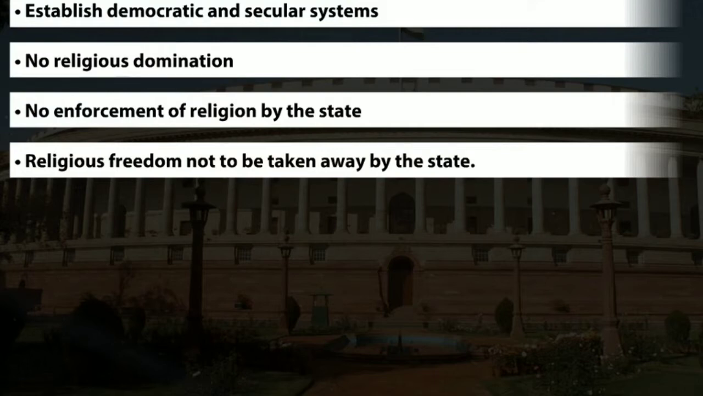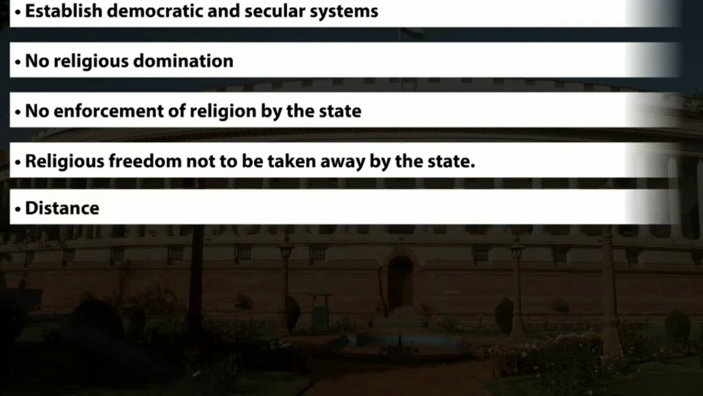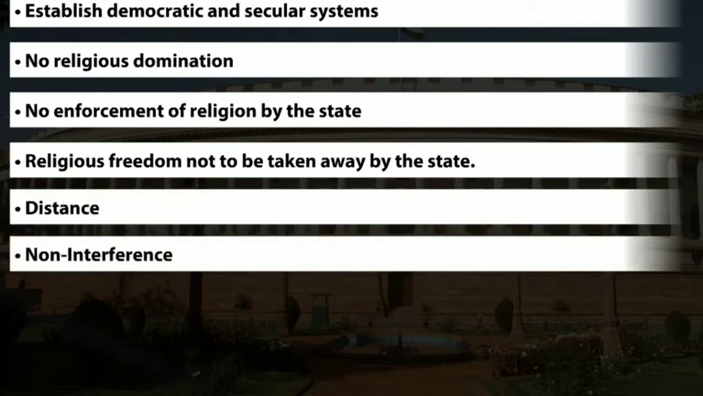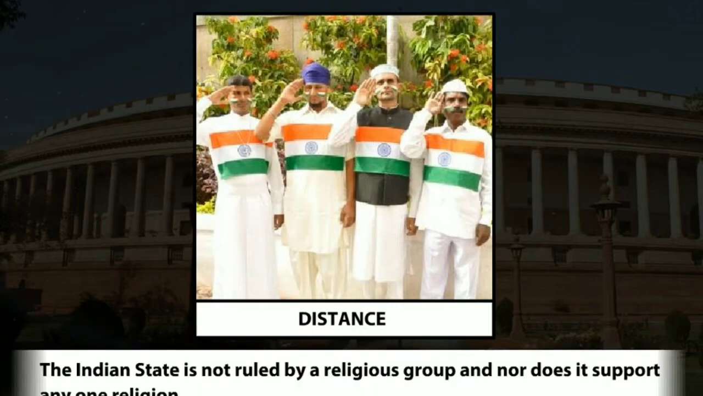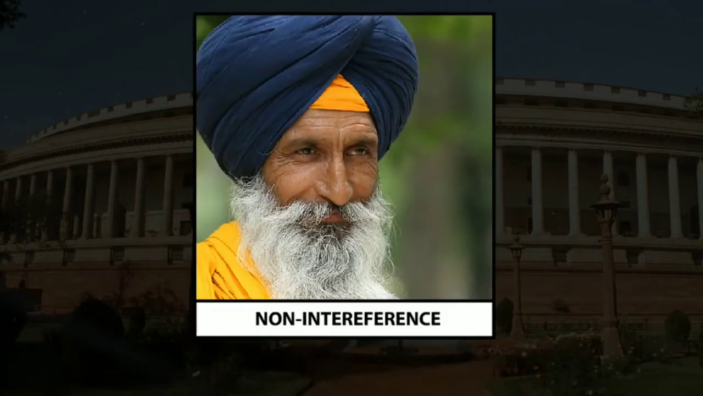To implement these secular principles, the Government of India works in three ways: distance, non-interference, and intervention. It uses a strategy of distancing itself from religion. This means that the Indian state is not ruled by a religious group, nor does it support any one religion. The second way is non-interference.